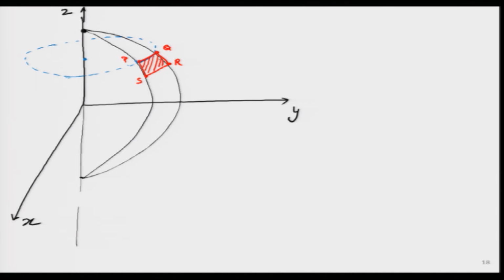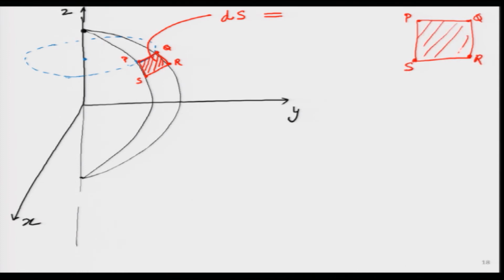and I want to find out its area. So, let me say the area of this thing is ds. What can I write it in terms of? Do not worry, I will make it very simple, students will be able to figure out over here. If I have a square or a rectangle over here, P, Q, R, S, it will not be a square, it will actually be a rectangle. So, one side will have the length A1 and the other side will have the length A2. What I am trying to figure out is the value of A1 and A2, and how do I know about it?